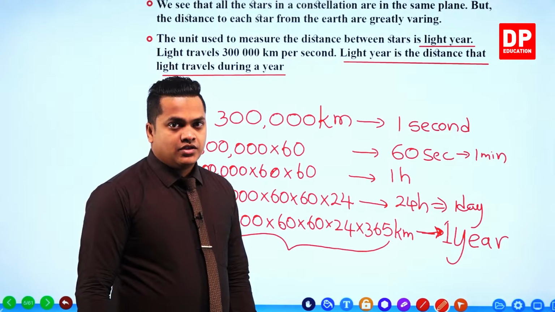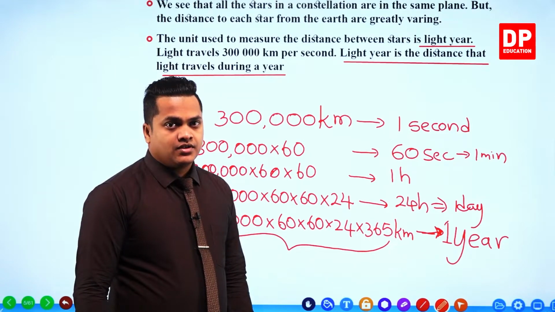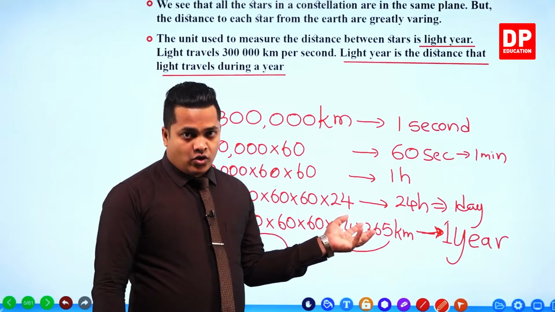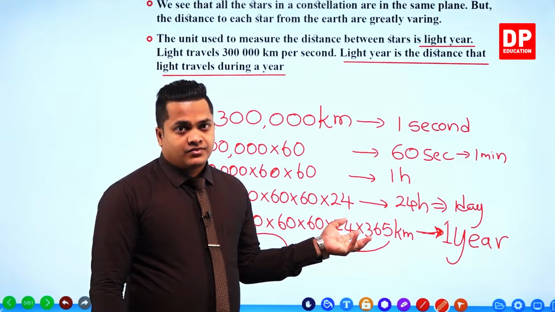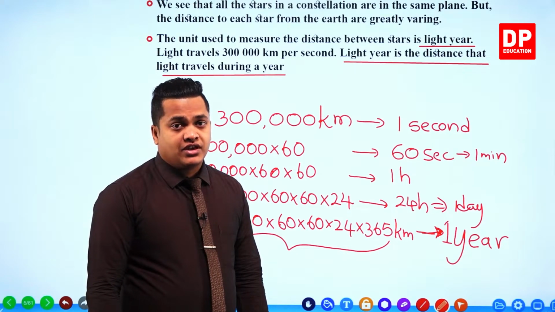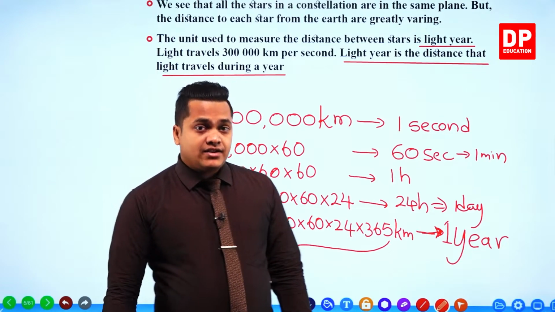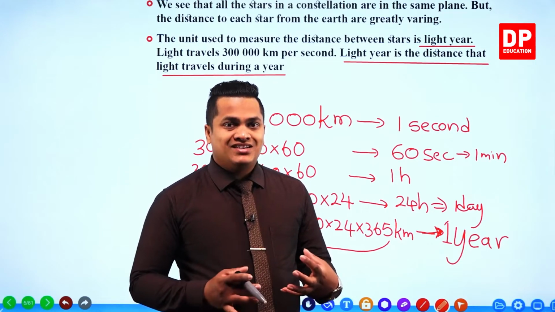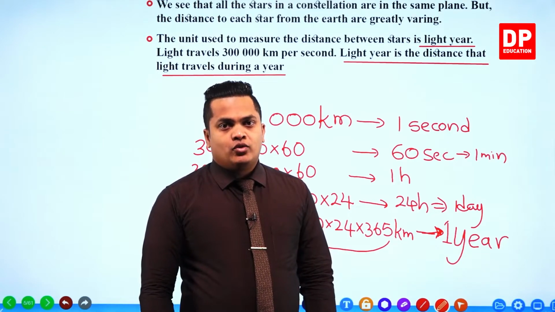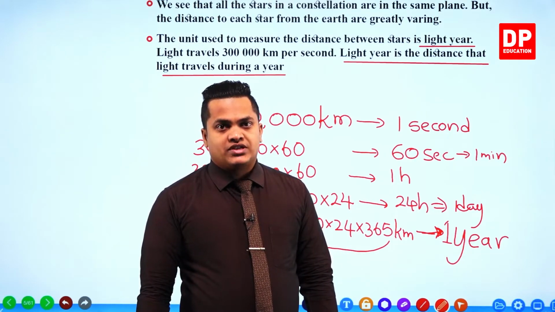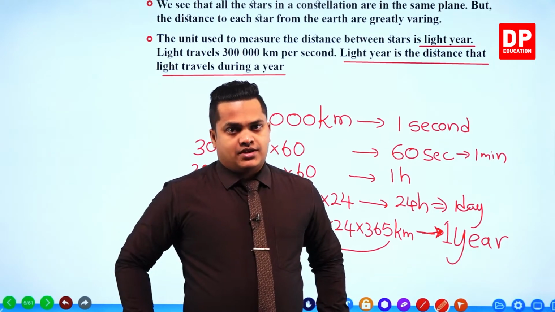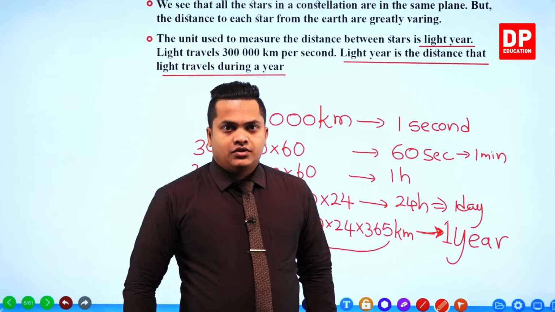So 1 light year is also trillions and millions of kilometers. It's very difficult to measure these values by using kilometers. That is why we are using the unit called light years in order to measure the distance between two stars or from our planet Earth to a particular star.